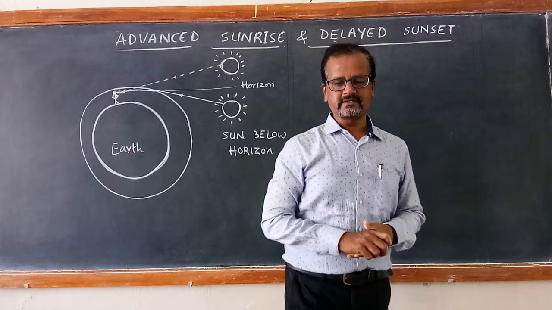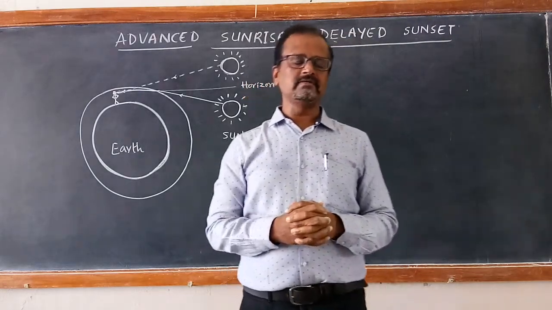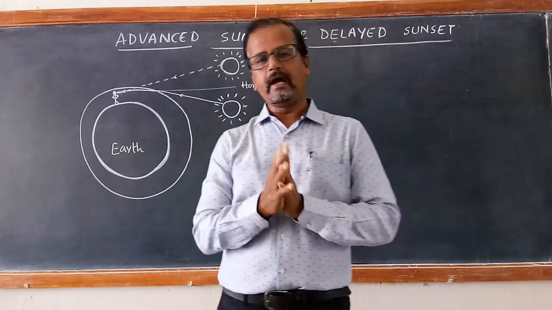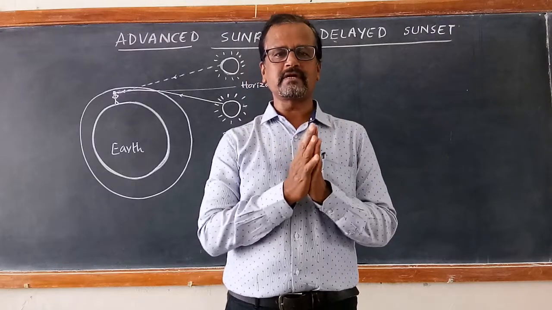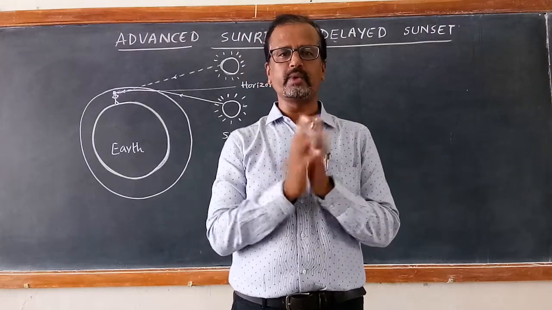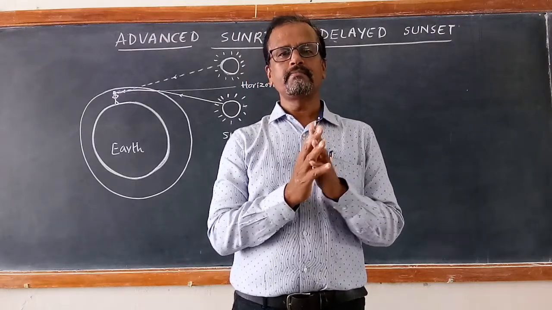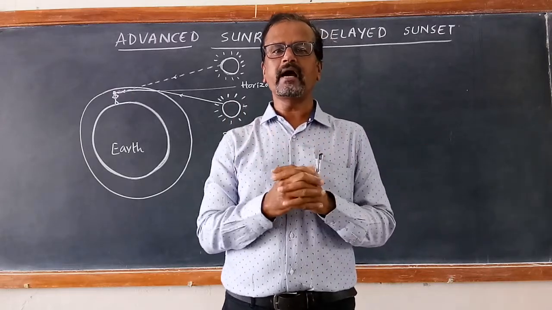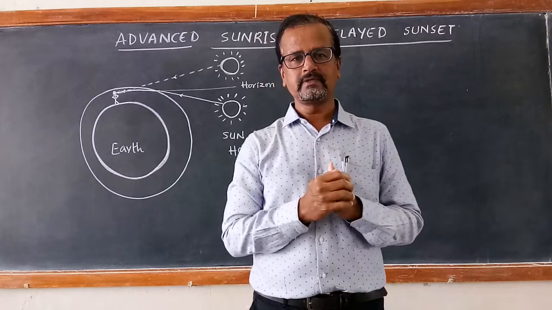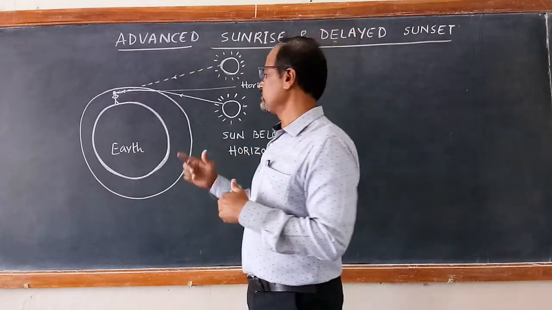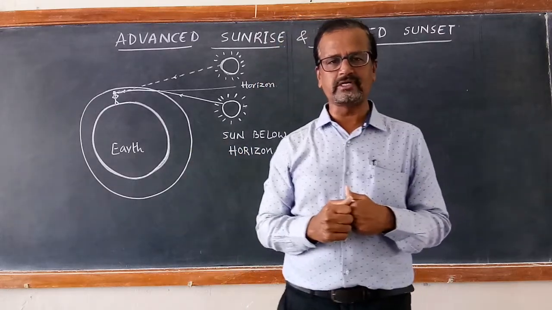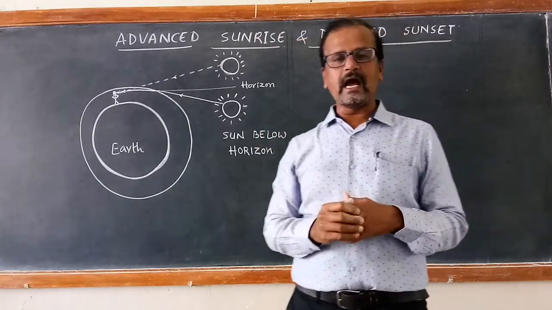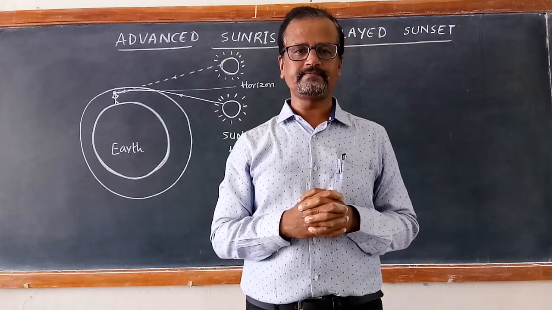Good morning, students. In the last session, we studied atmospheric refraction and the twinkling of stars. Why do the stars twinkle but planets do not twinkle? We have discussed the effect of atmospheric refraction. Now, one more interesting phenomenon about atmospheric refraction is advanced sunrise and delayed sunset.